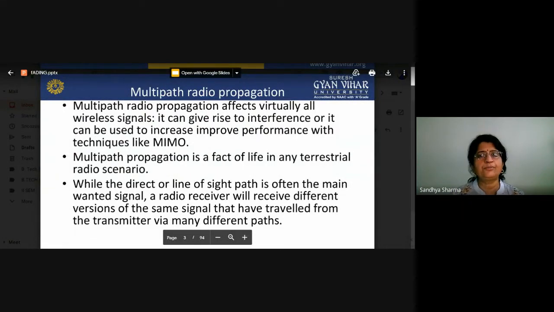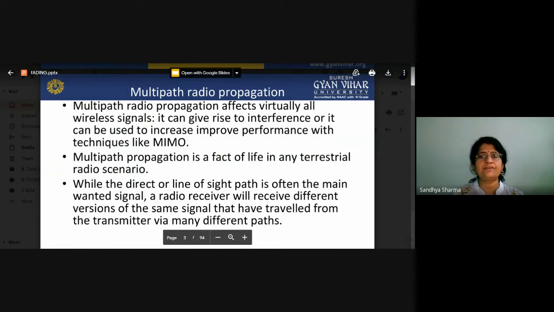Multipath radio propagation affects virtually all wireless signals. As we have already seen, when wireless signals are transmitted, they follow different paths, and there are many reasons for these different paths. Sometimes there may be reflections, refractions, or diffractions. Due to this, our signals may be divided into many paths, and due to these many paths, fading problems occur in our signals.